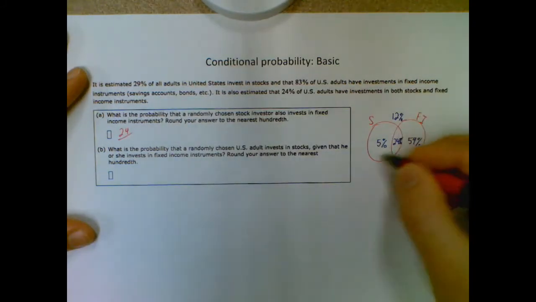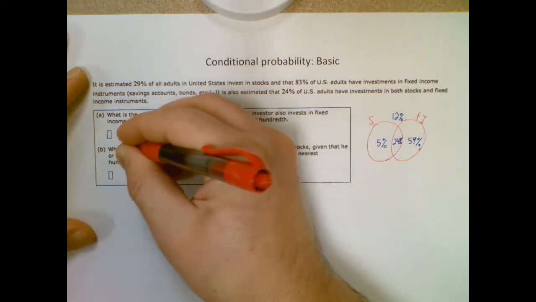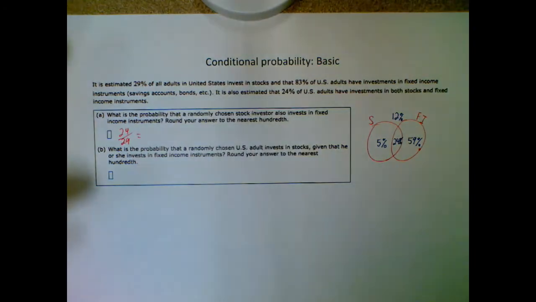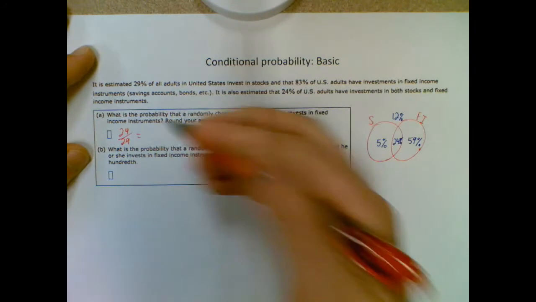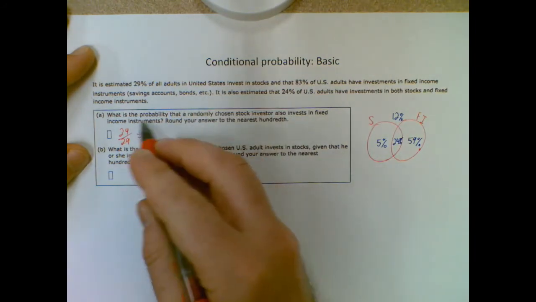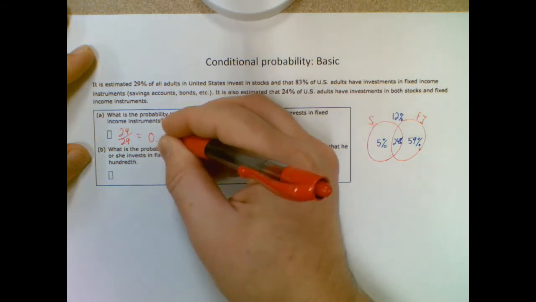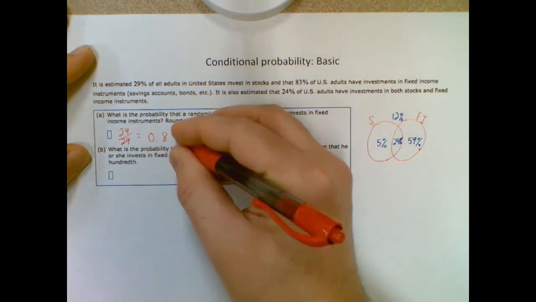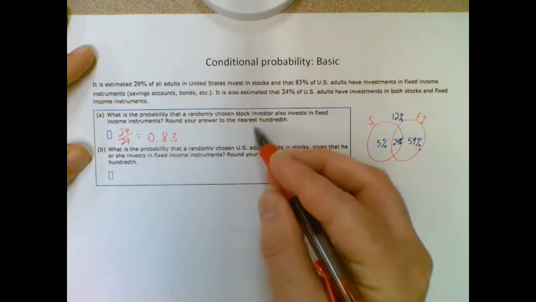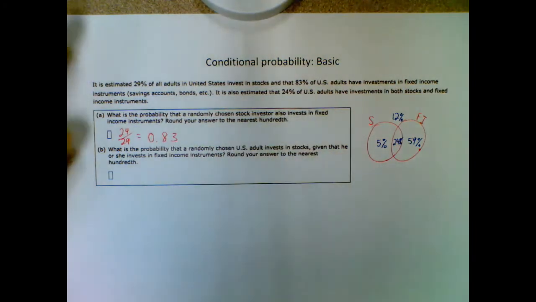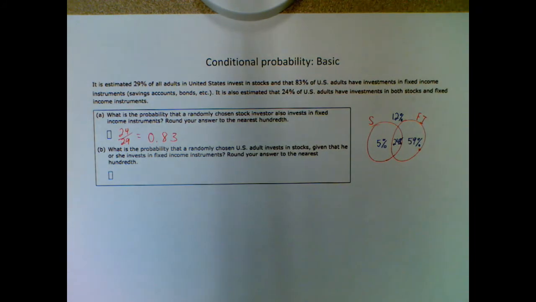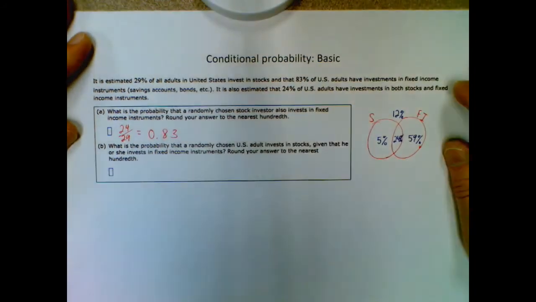And the total of everyone that invests in stocks was 29. So if I do a quick division there, 24 divided by 29 is 0.827, but rounded to the nearest hundredth, we'll round up to 0.83. So there's roughly 83% chance that if they have stocks, they also have a savings account or something like that. Which seems probably low, actually, but that's okay.